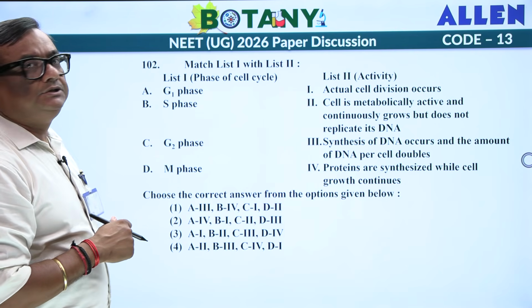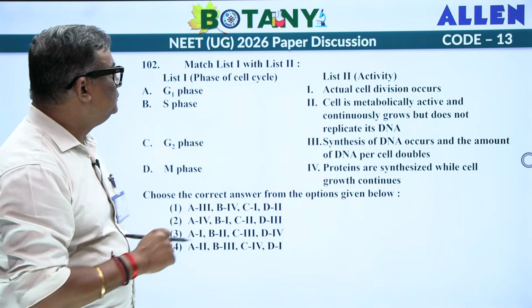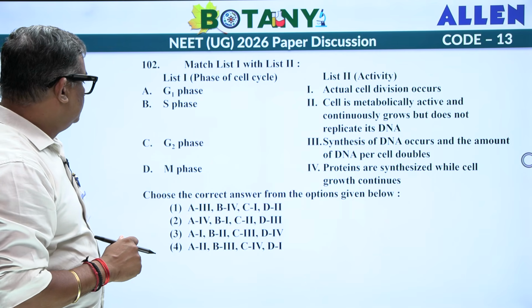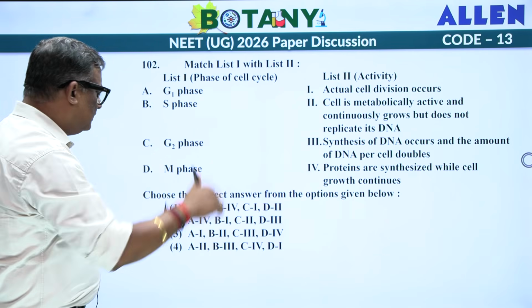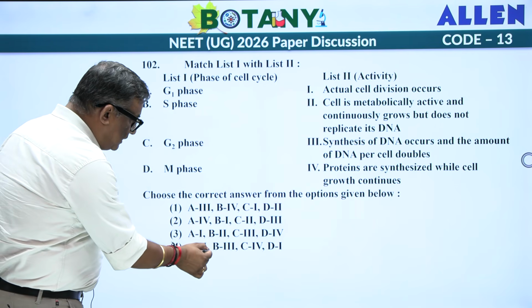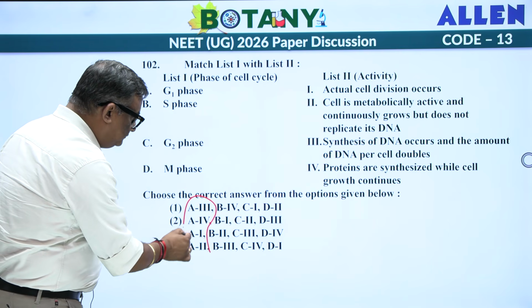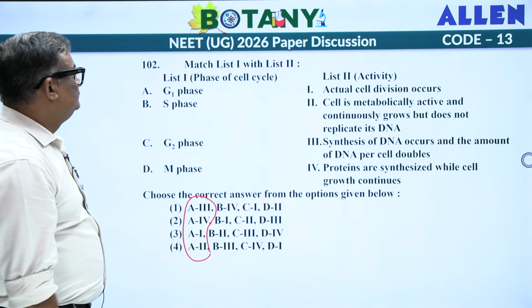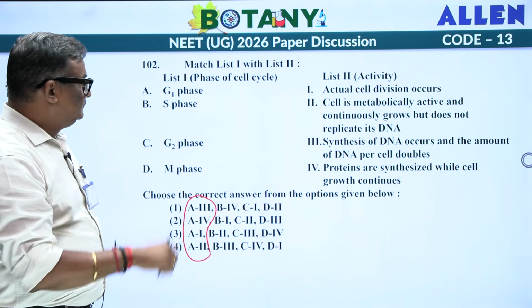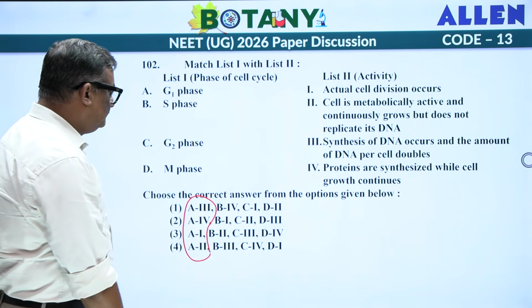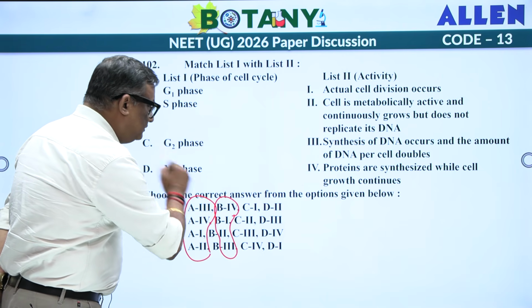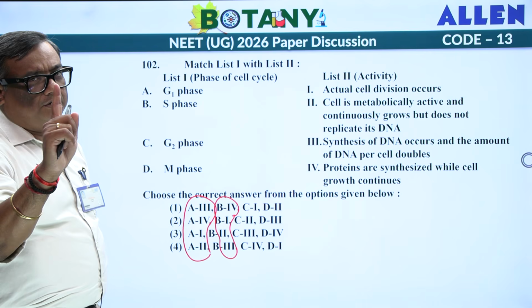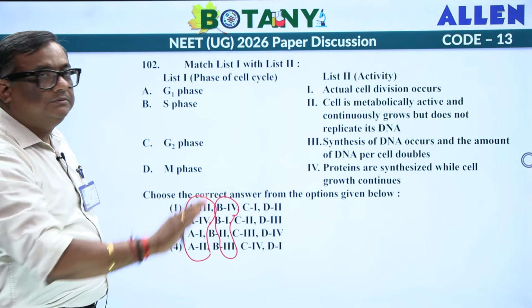Match list 1 with list 2. If you look into the options, I am not getting into the entire circle. Can you see 1, 2, 3, 4, A. Now look at another one. B also, 1, 2, 3, 4, all are different. So if you are able to catch just one of them, you will get the answer. No need to solve the entire thing.